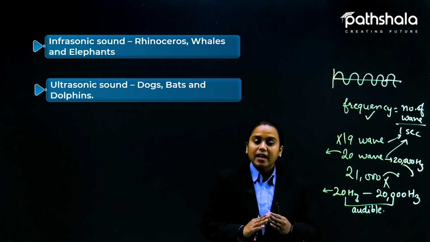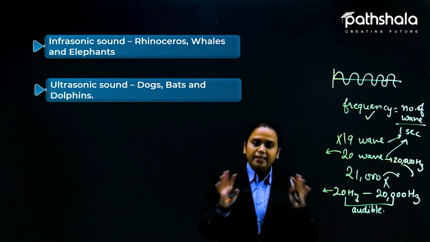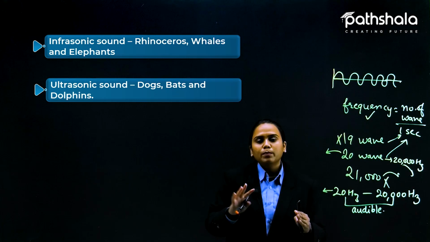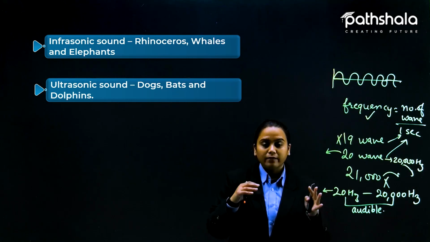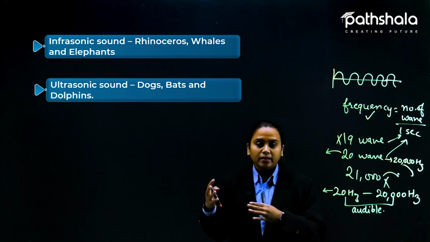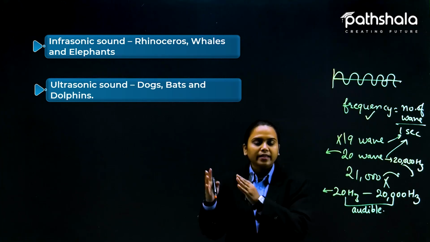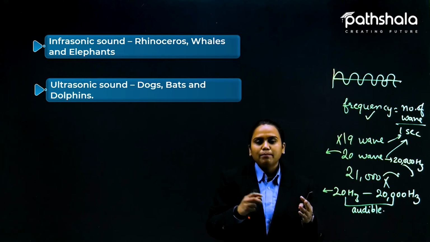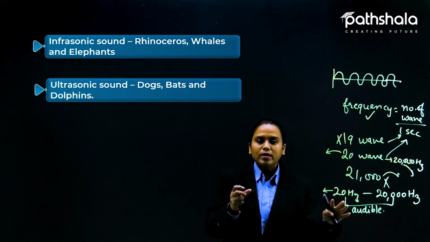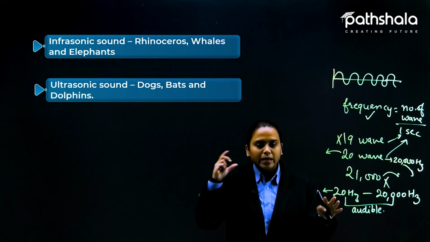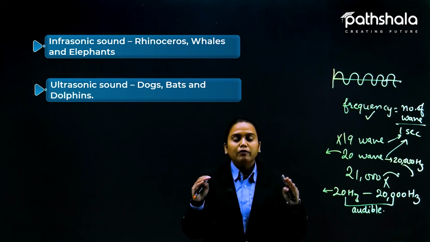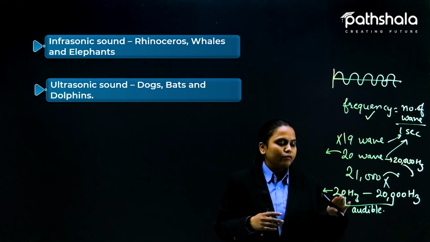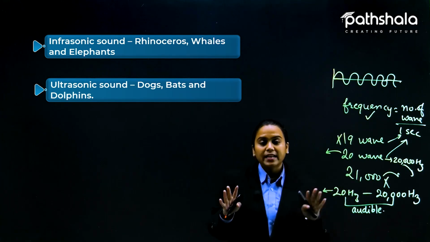This is our limit, and that is good also. If we were able to hear less than 20 hertz, it would not be easy for us to survive on this planet, because if any animal were talking, we would be able to hear their conversations also. And even when we were sleeping, we could not sleep, because certain frequencies might be crossing our ear and we would hear them. It would be a restless thing for our brain. So we should thank God that we are able to hear only this much range, which is sufficient for us.